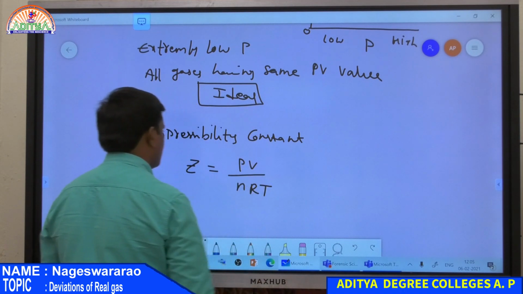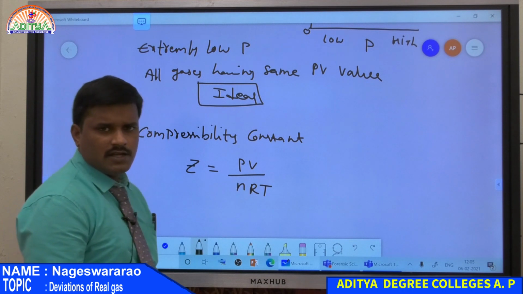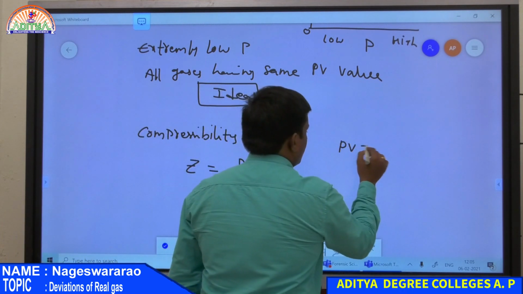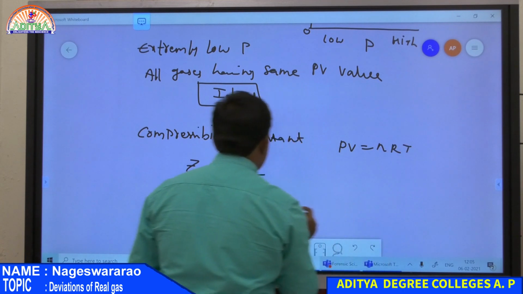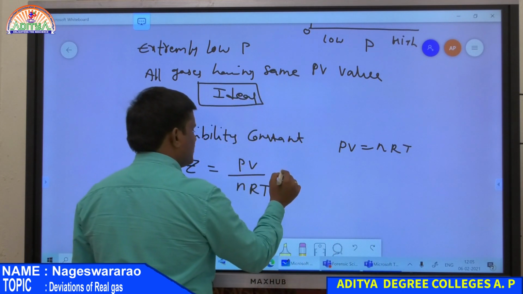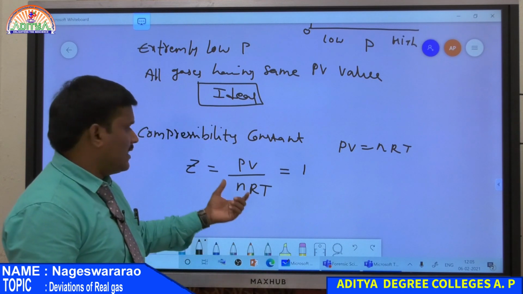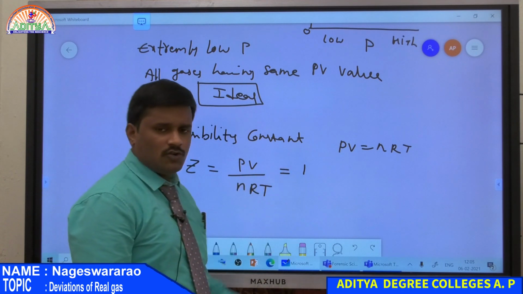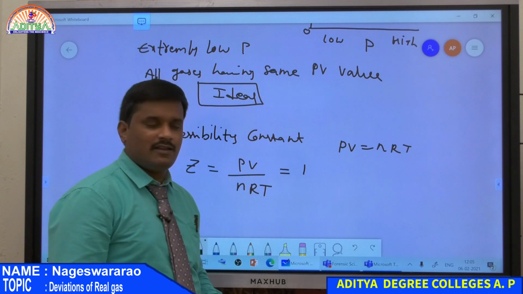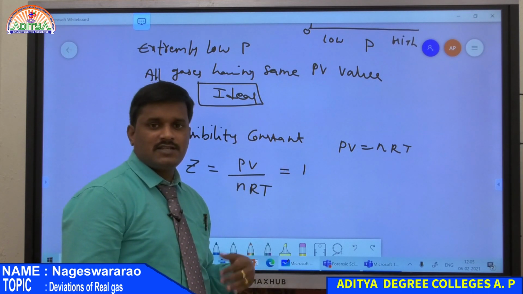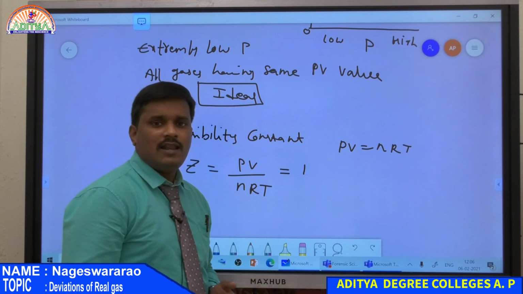If it is an ideal gas, that means PV is equal to nRT. Therefore, the ratio PV divided by nRT is always equal to 1. So for an ideal gas, the Z value is always equal to 1. But no real gas has a Z value equal to 1. All gases have Z either greater than 1 or less than 1.